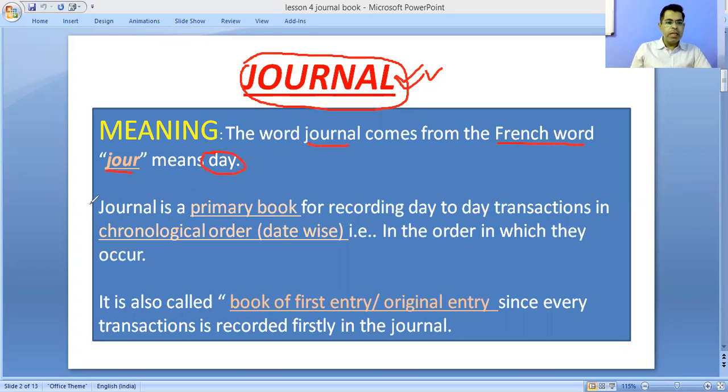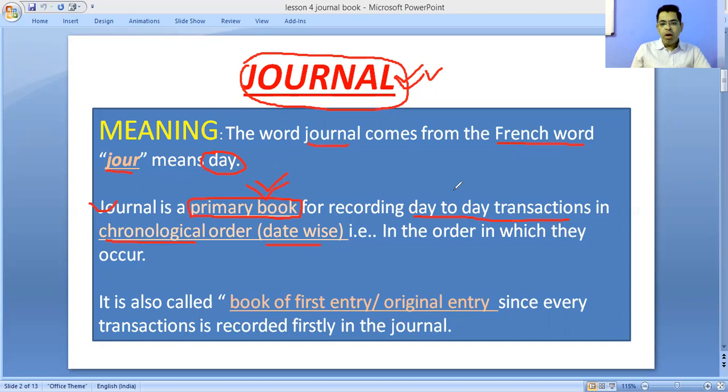Next, a journal is a primary book for recording day-to-day transactions in chronological order. Why is it called a primary book? Because first of all, a business transaction is recorded in the journal book.